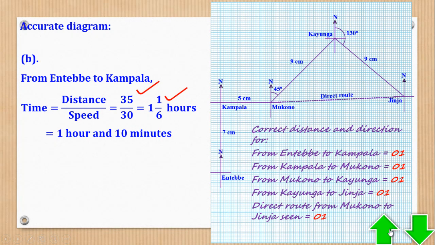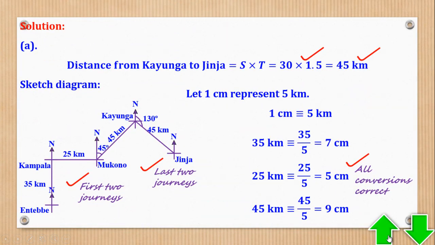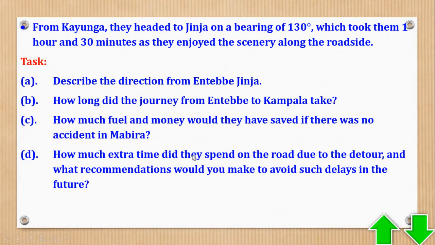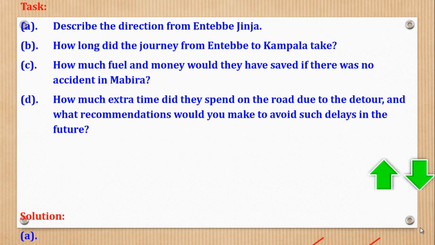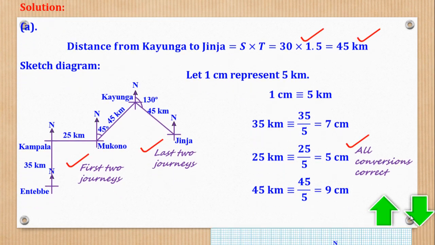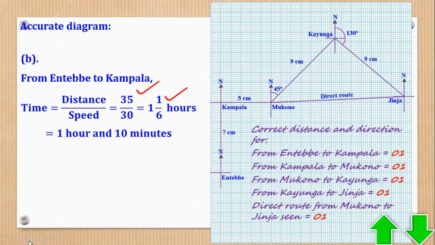We shall now go to task C. Task C says, how much fuel and money would they have saved if there was no accident in Mabira? Now, if there was no accident, it means they would have moved. When they reached here, instead of going through this, they would have used this. So the fuel used is about this excess distance moved here by taking that route.